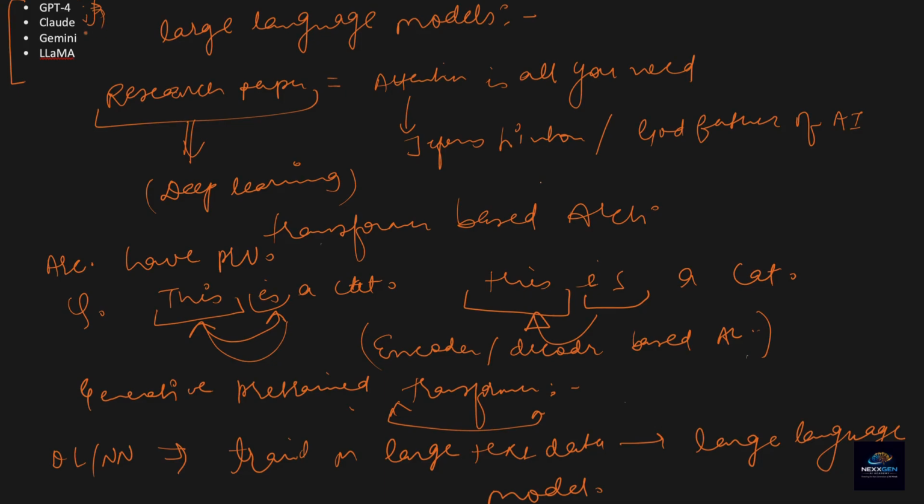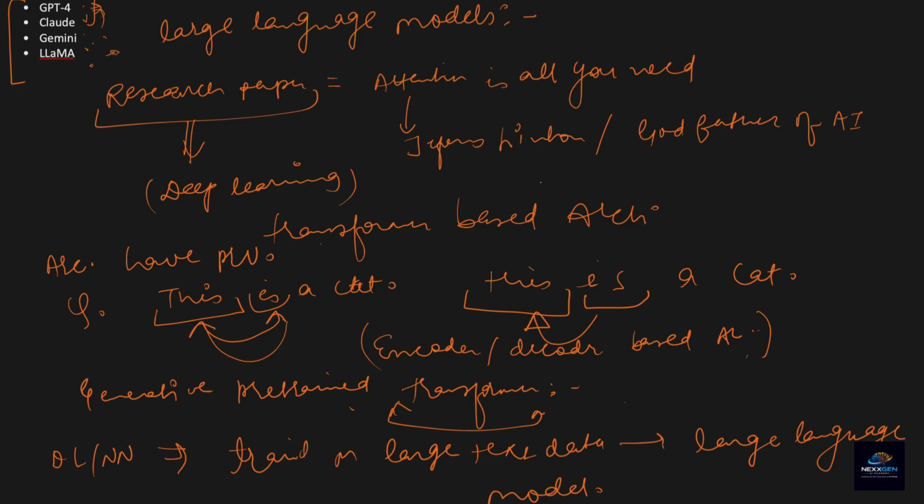Gemini is a multimodal large language model where you can do a whole lot of things like text generation, image generation, audio generation, etc. Llama is built by Meta, and it's an open source large language model which can be integrated in any Gen AI application and used for multiple generative use cases like content, customer support, image generation, etc.